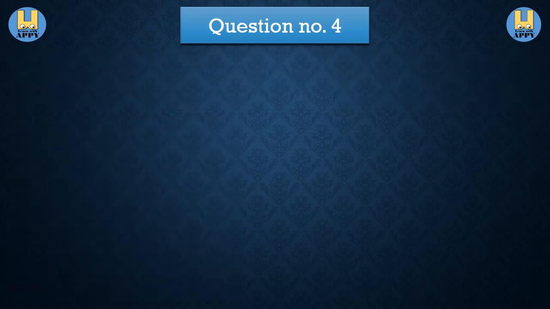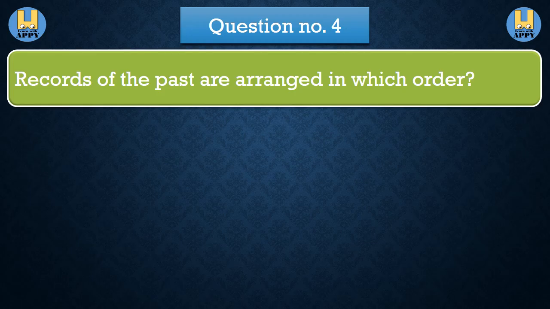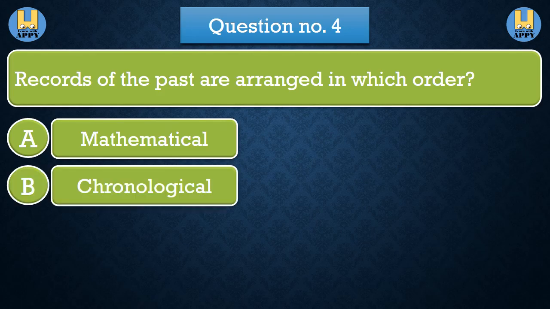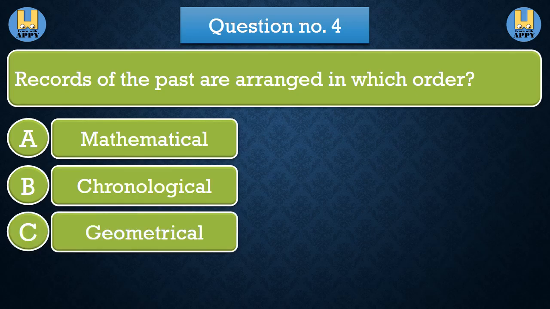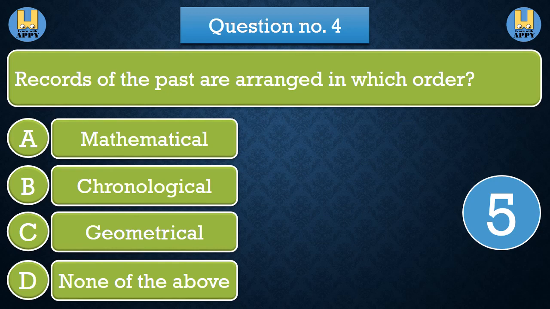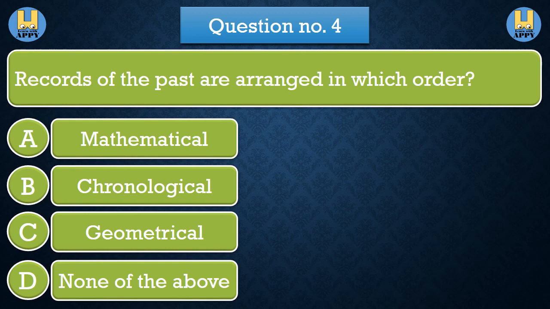Question number 4. Records of the past are arranged in which order? Option A mathematical. Option B chronological. Option C geometrical. Option D none of the above. The correct answer is option B chronological.